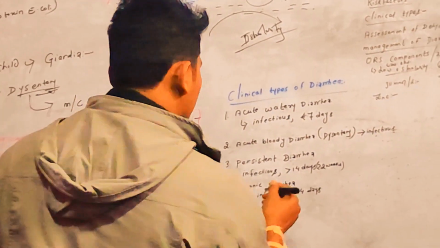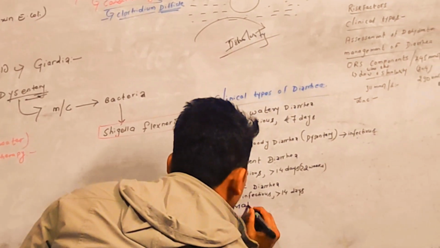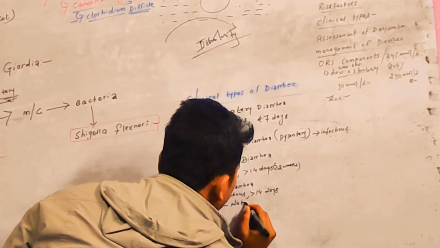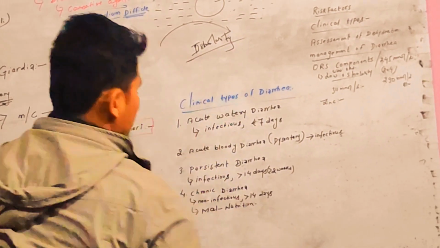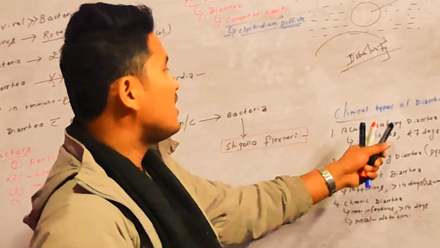Okay, and the cause in chronic diarrhea is malnutrition. Guys, this is due to malnutrition. The chronic diarrhea is usually caused because of the malnutrition, not because of the infection. And it lasts more than 14 days. So these are the clinical types of diarrhea.